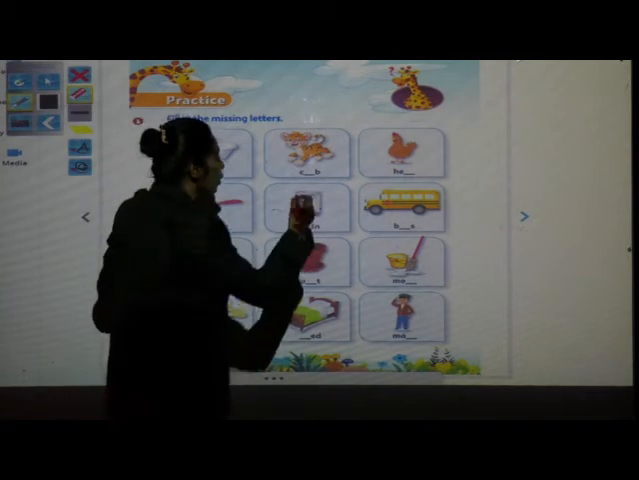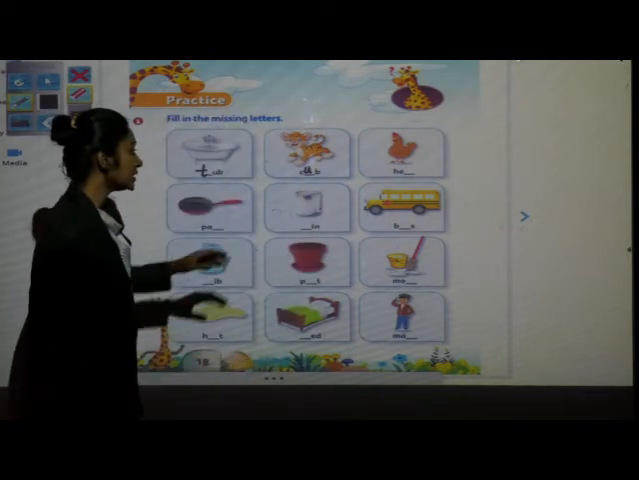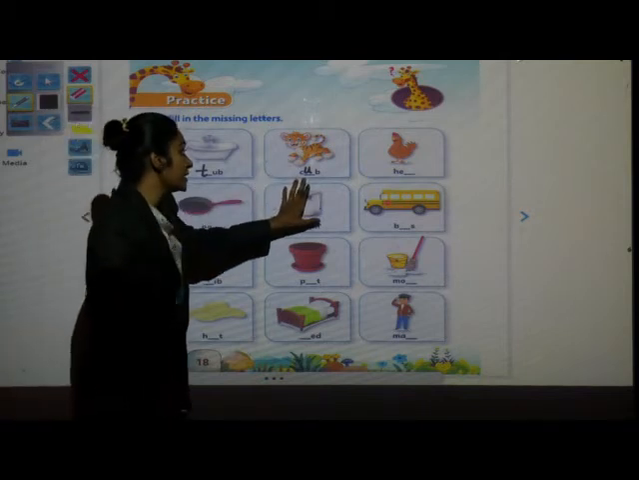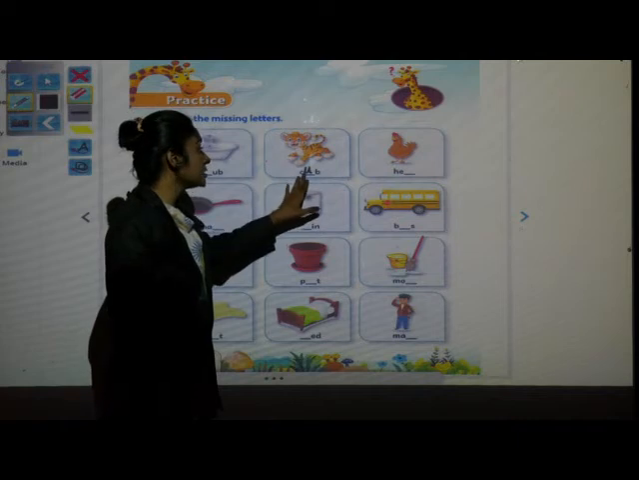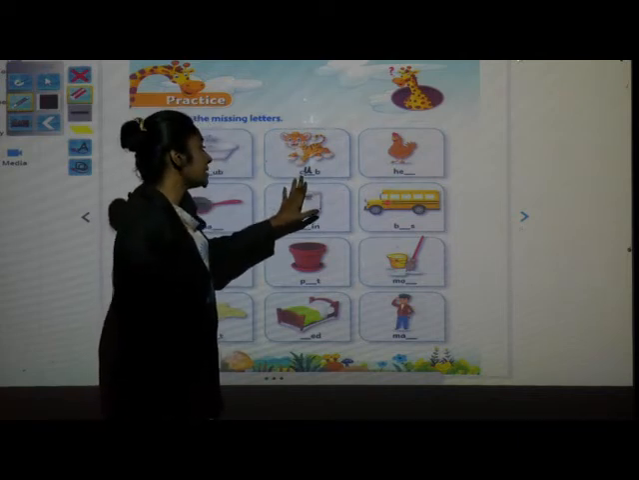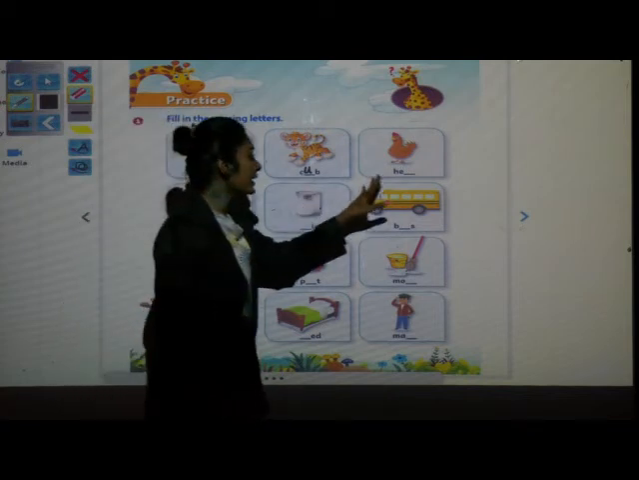Cub. C-U-B, cub. This is the young one of tiger animal. So the name of this small बच्चा, small baby जो है, इसका नाम क्या है? CUB cub है. और ये किसका बेबी है? टाइगर का बेबी है. Right here, CUB cub. Come to next picture.